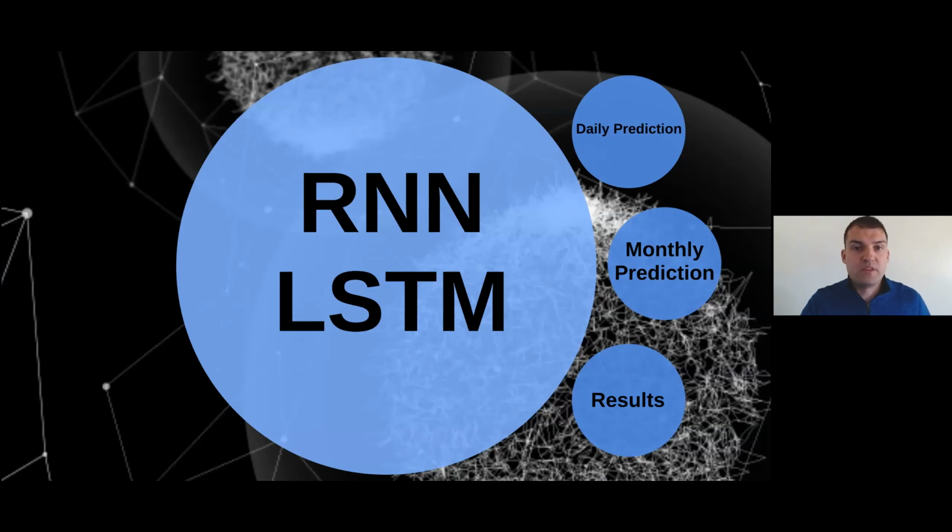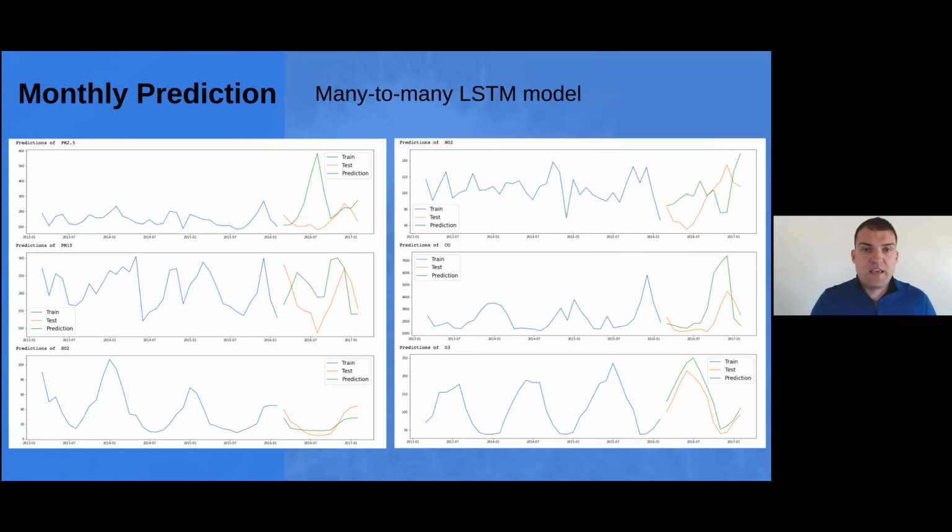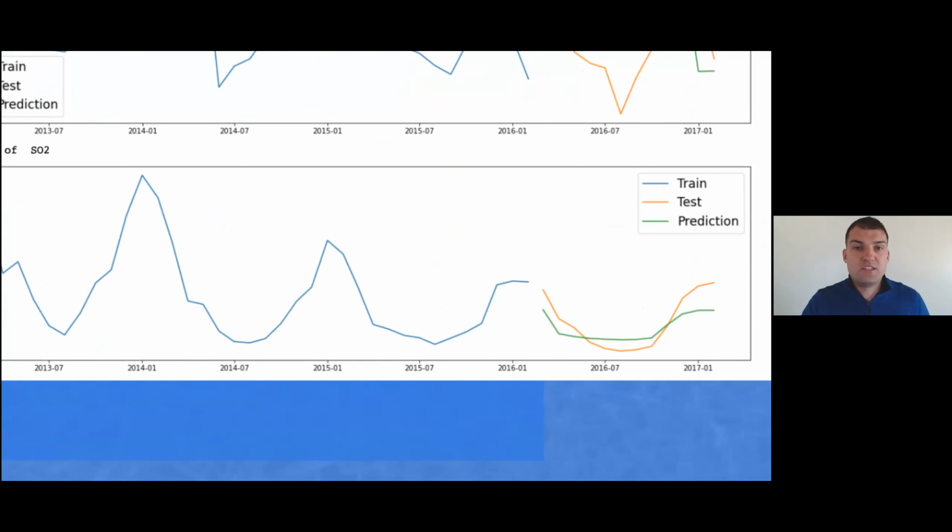After that, I decided to build another model for monthly prediction. On the slides, you can see the LSTM many-to-many model, where the input is the 6 pollutant elements and the output is the same 6. For SO2, it predicts very well, but for the PM2.5 and PM10, it doesn't. It seems to predict very well when there is a clear seasonal pattern. If we look at SO2, there is a clear peak once a year, and it seems to go slightly lower each year. It starts big in 2014 and lasts into 2015, and it predicted correctly for 2016 and 17.